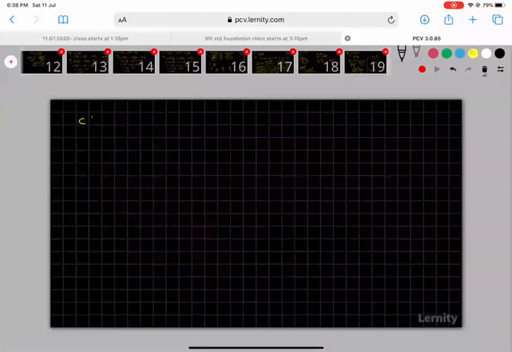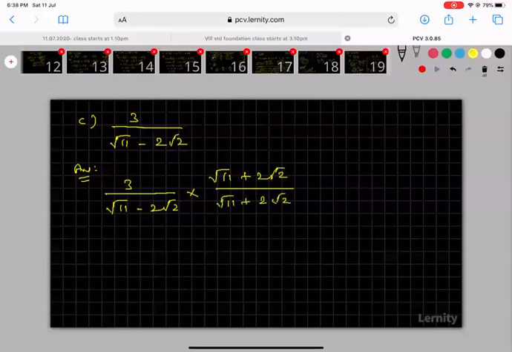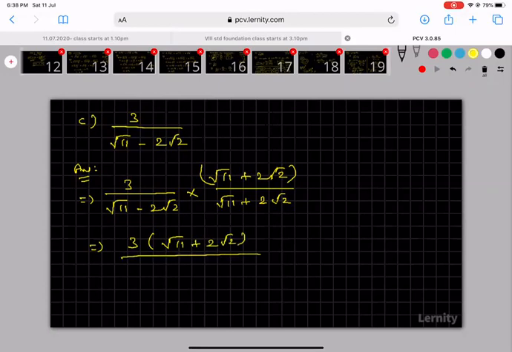You see here the problem number C, they have given 3 by root 11 minus 2 root 2. This is the problem they have given. The answer for this is 3 by root 11 minus 2 root 2 into the conjugate, root 11 plus 2 root 2 divided by root 11 plus 2 root 2. So I can write this as 3 into this value. 3 into this value means 3 times root 11 plus 2 root 2 divided by, here you see sir, this is a minus b into this is a plus b, same format. So root 11 the whole square minus 2 root 2 the whole square.